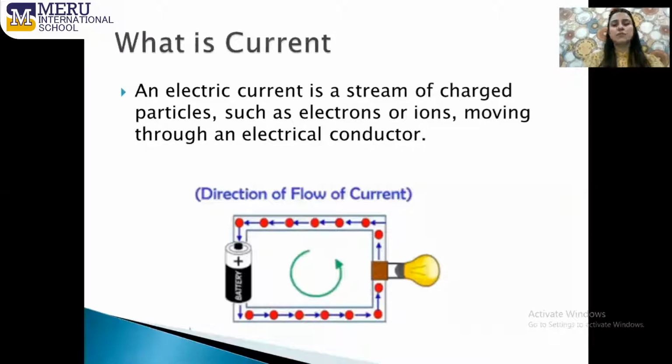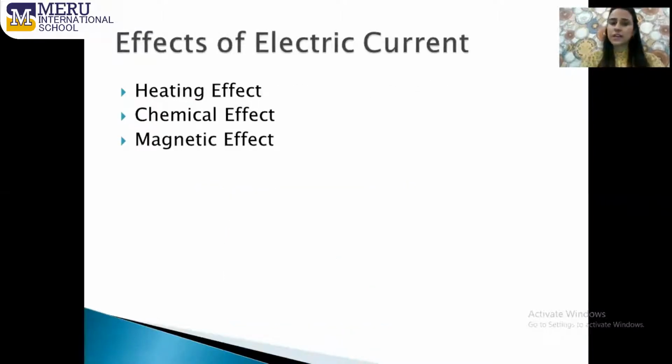Now, before studying electromagnetism, we should know about the current. So current is the stream of charged particles. The charged particles can be electrons or ions when they flow in a particular direction. So when the stream of charged particles flows in a particular direction, it leads to a current. Now, what are the different effects of electric current? The first effect of the electric current is the heating effect. Then we will study the chemical effect of electric current, and at the last, the very interesting effect of electric current, that is the magnetic effect of electric current.